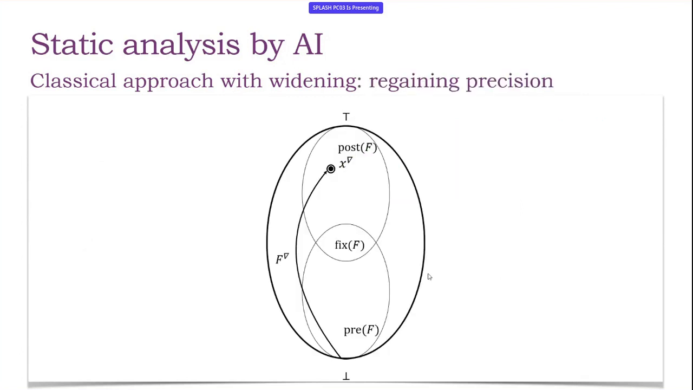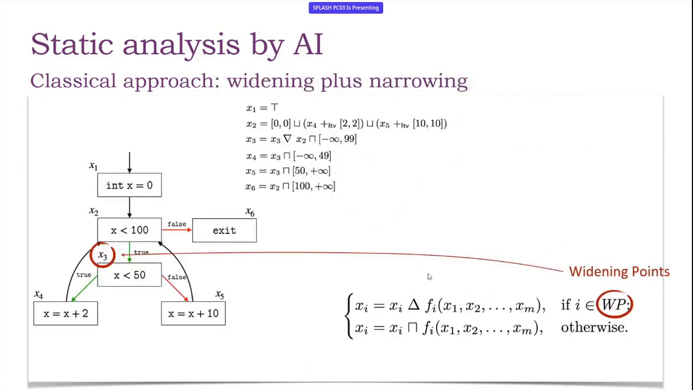So this is the situation. We reach the post-fixed point, which may add a huge loss of precision. And this loss of precision may be quite unacceptable. Therefore, in the literature, we have several techniques for regaining some precision. In particular, one of these that we consider is narrowing. It's a technique for refining the solution that we have reached by widening.